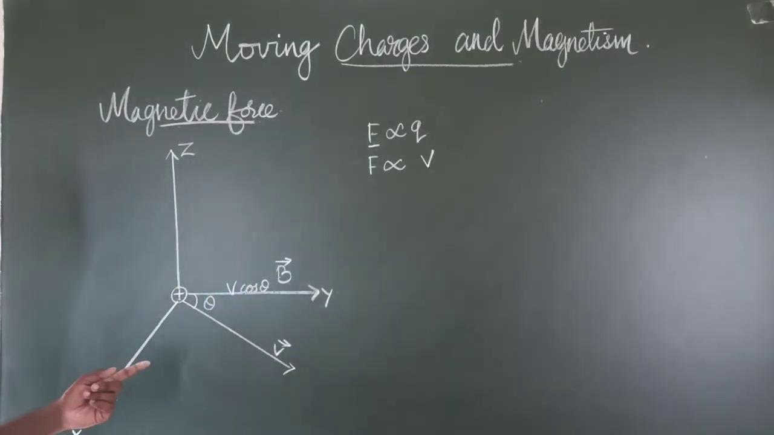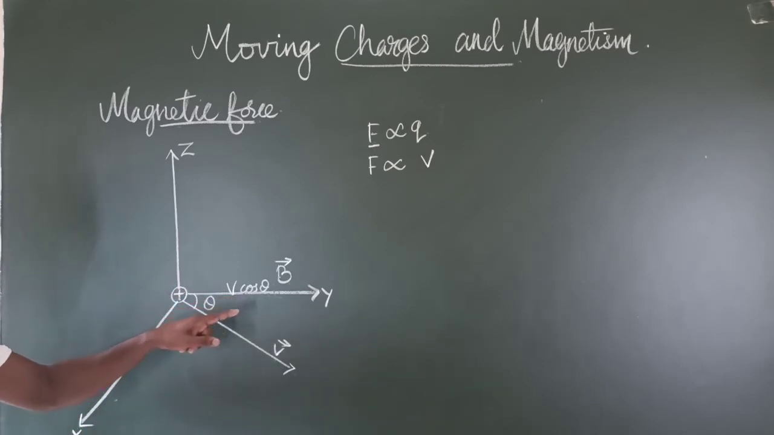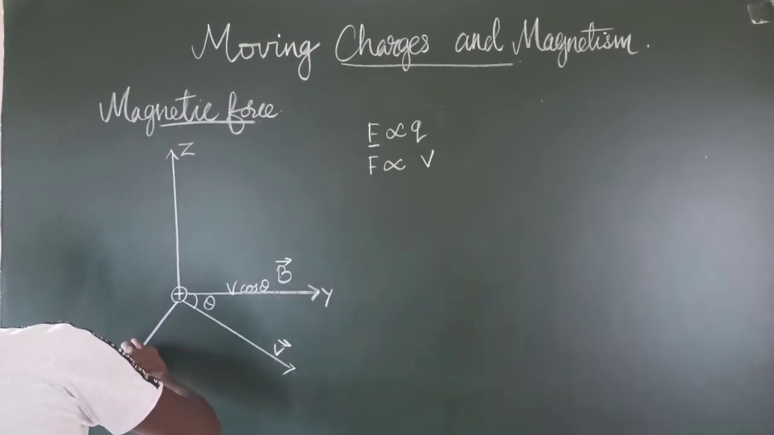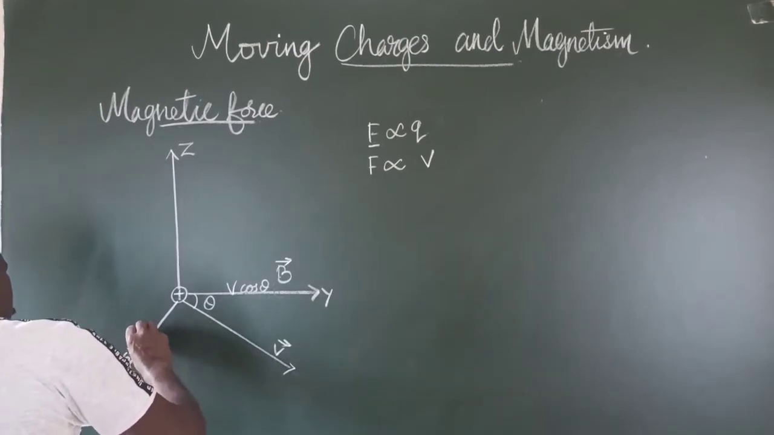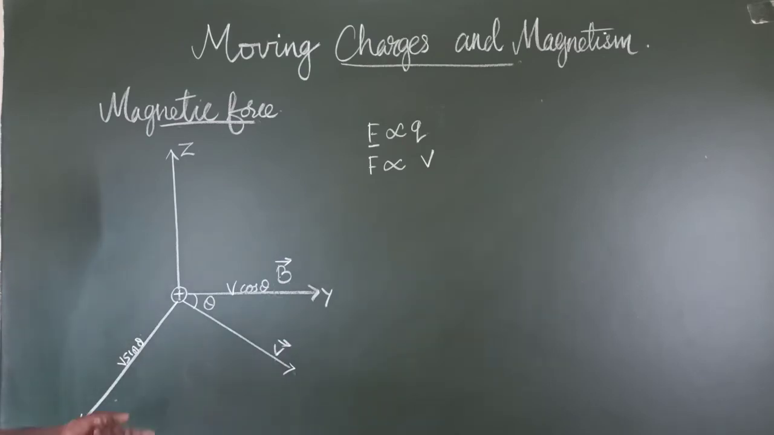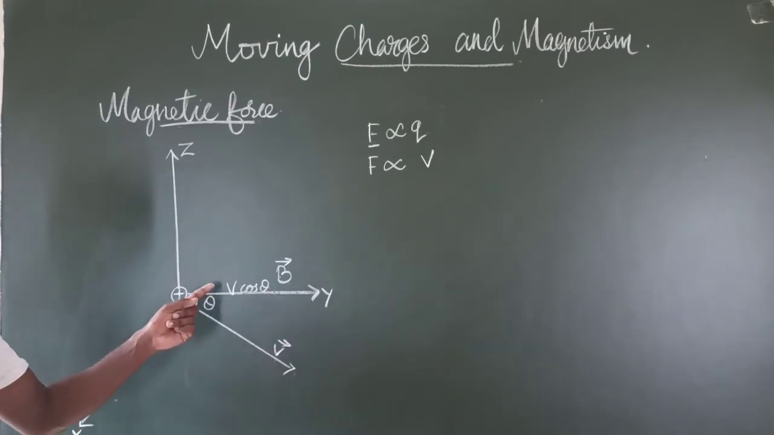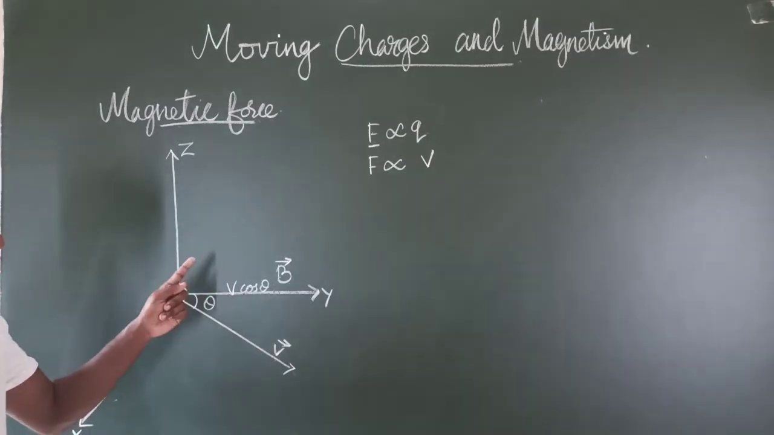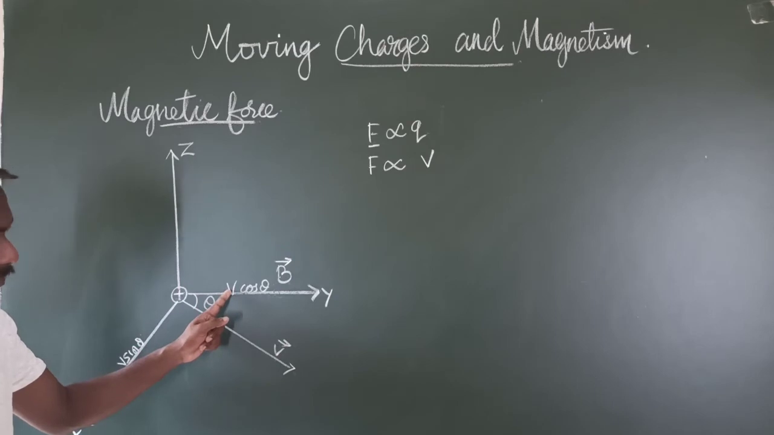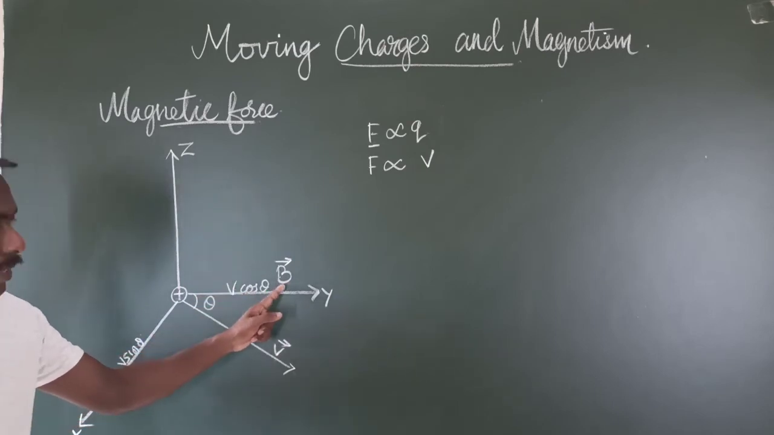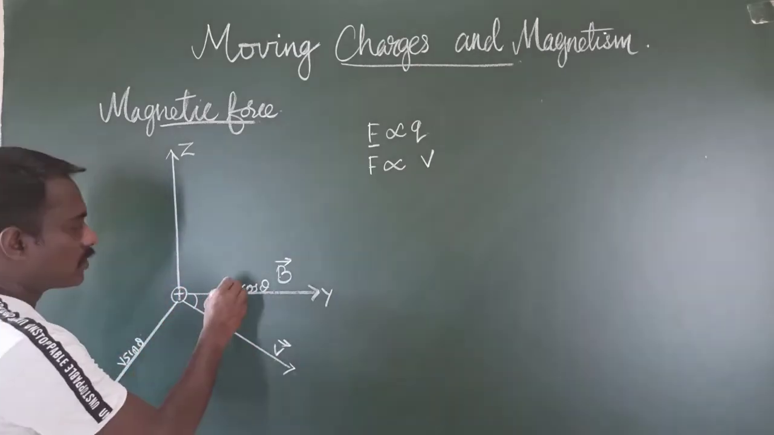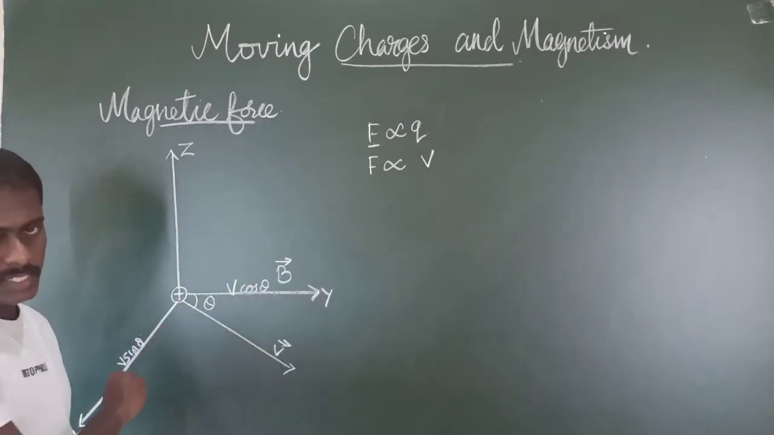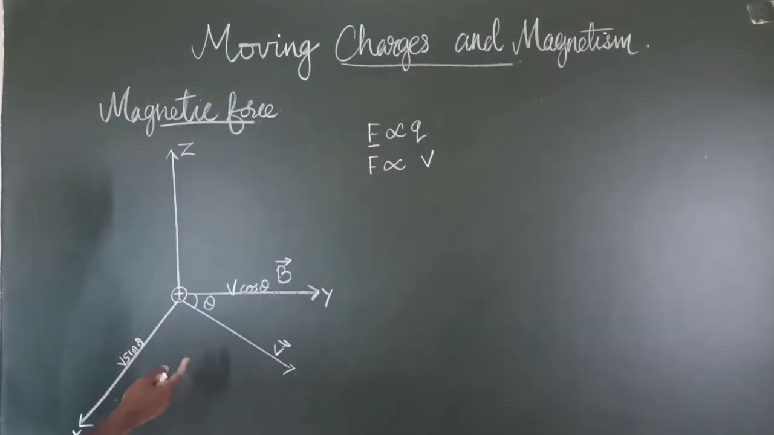And another component, which is the sine component, is perpendicular to the direction of the magnetic field. So this is V sin theta. When we consider the first component, which is along the direction of the magnetic field, since the direction of the velocity component and the direction of the magnetic field are both the same, the first cos component is 0 in this case. Then what component is affected here?